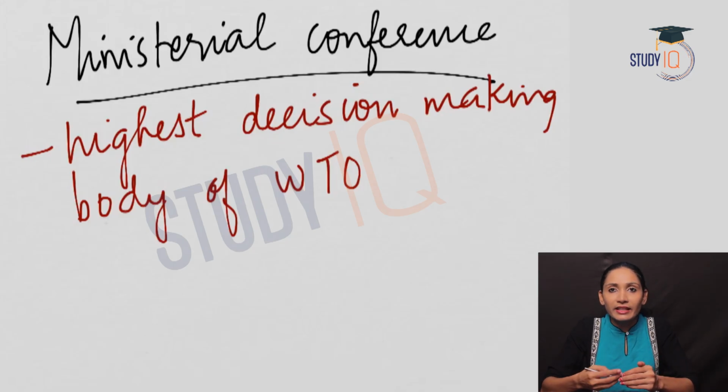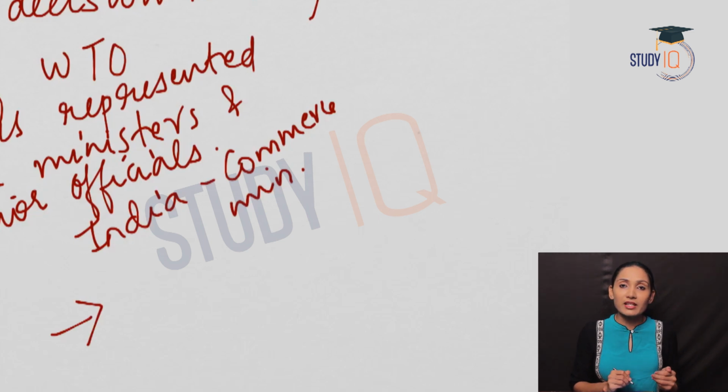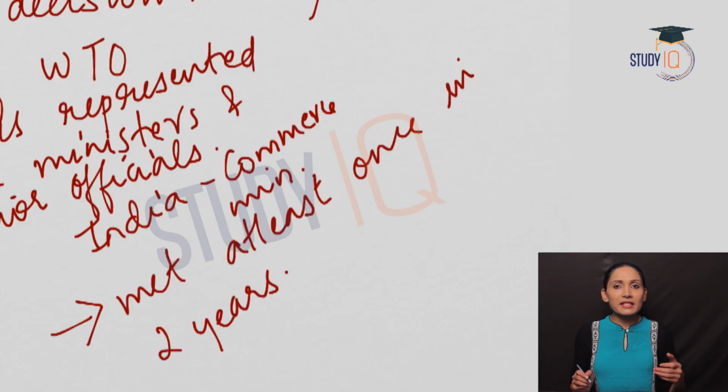In case of India, the Commerce Minister is the representative at the Ministerial Conference of the WTO. It should meet at least once in 2 years. So the meeting of the Ministerial Conference must necessarily be held at least once in 2 years. The first Ministerial Conference was held in Singapore in the year 1996.